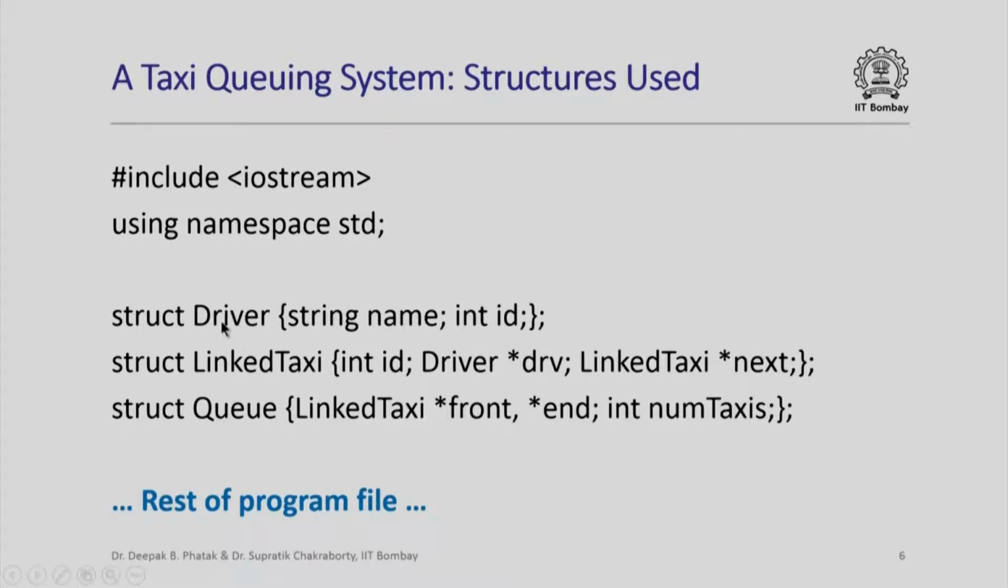So we are going to have three kinds of objects or entities: driver, linked taxi and of course the overall queue. Now we have seen this structure definition in an earlier lecture. So this structure driver has two members, name and ID. Name is going to be of string data type, ID is of integer data type.